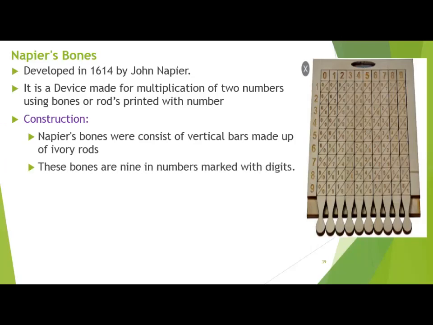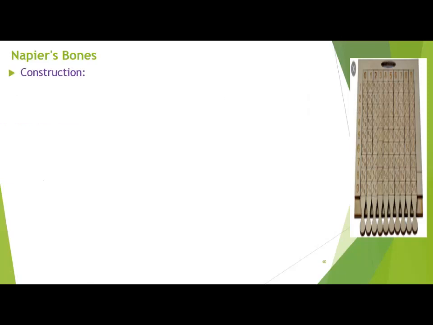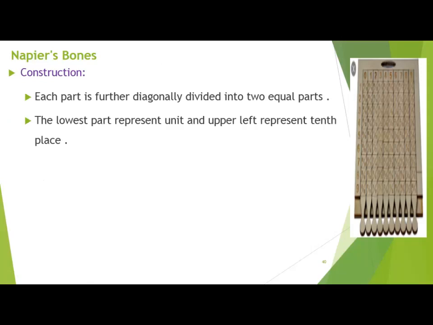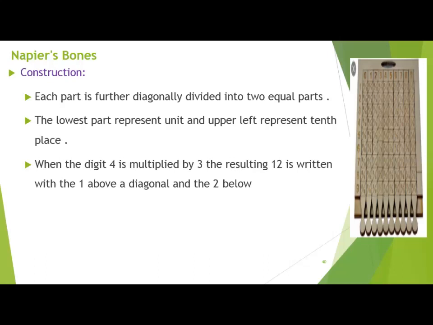These bones are 9 in number, marked with digits, as you can see left to right and top to bottom. Each bone is divided into 9 equal parts. Each part is further diagonally divided into 2 equal parts. The lowest part represents units and the upper left part represents the tens place. So you can see how the calculation is done. When the digit 4 is multiplied by 3, the resulting 12 is written with the 1 above a diagonal and the 2 below. So 4 multiplied by 3 gives the result 12.